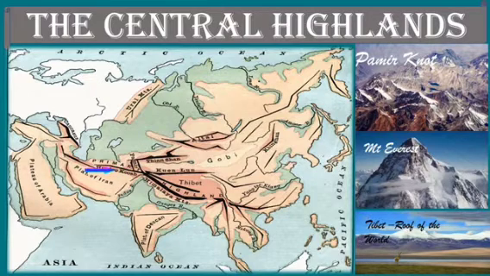You don't have to identify all these mountains, but at least try to identify the Himalayas, the Kunlun and the Karakoram, which are quite clear. You can take your own atlas and identify them.